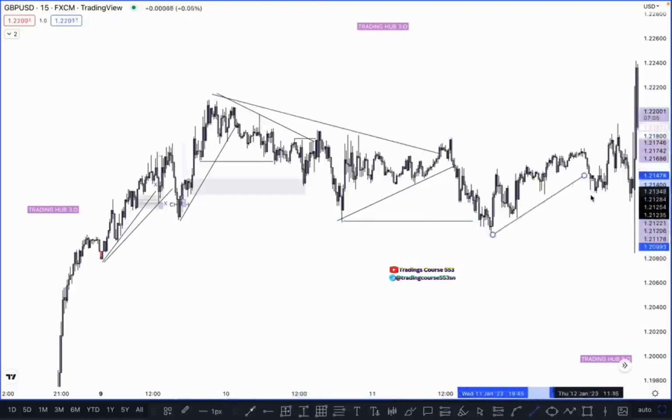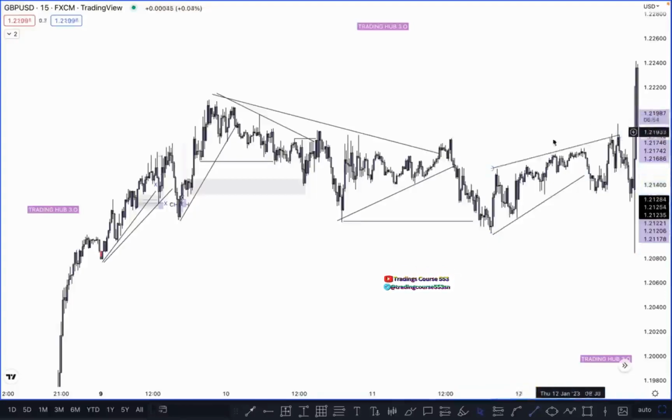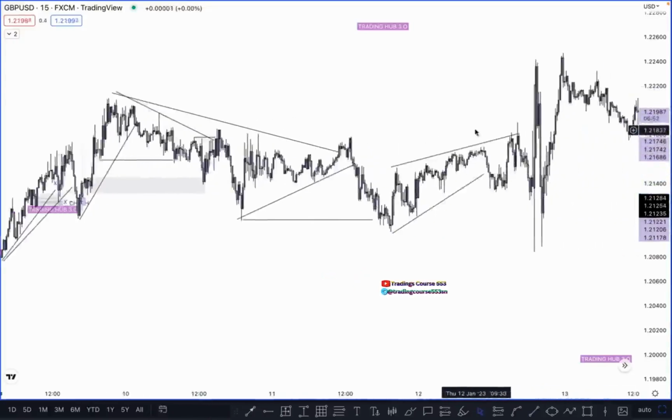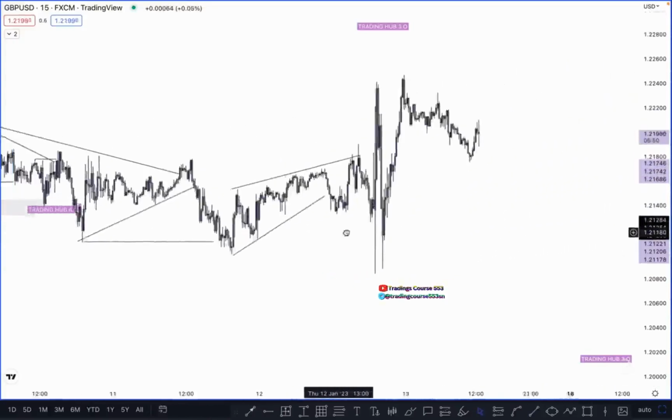Break the trend line, take out the money, go higher. Break this trend line. What is this? This is just a liquidity sweep. What is this? The trend line takes out the liquidity and pushes downside. So these things will continue.